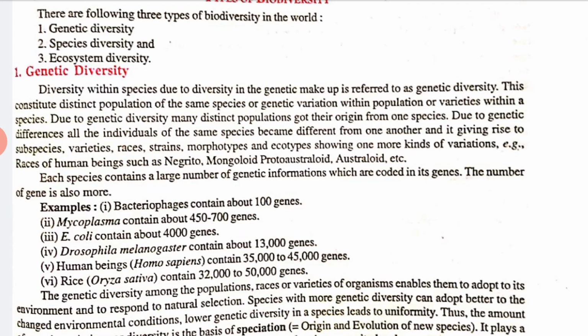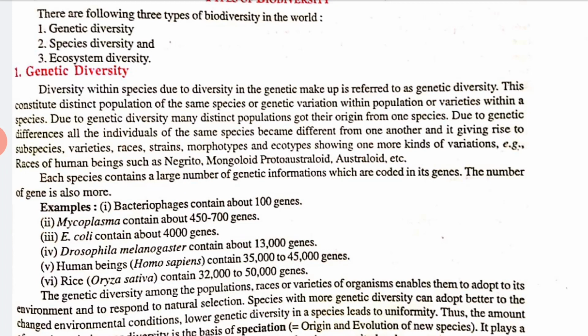So also they are showing one kind of variation, that is races of human beings. When we talk about human beings, the races may be divided into such categories like Negroid, Mongoloid and Australoid, etc. Okay, so in this way humans are also divided. Humans also have races.